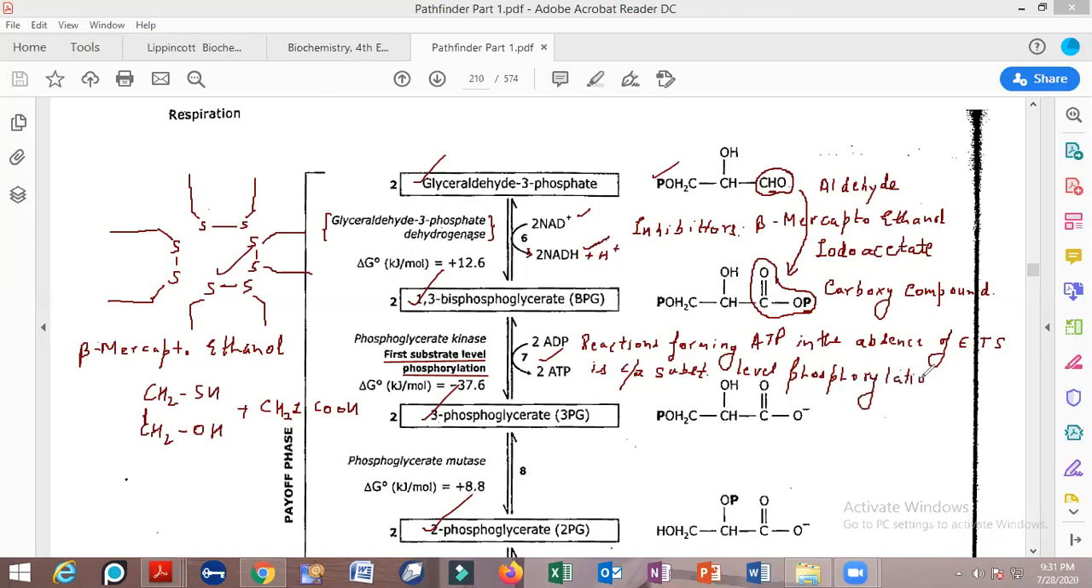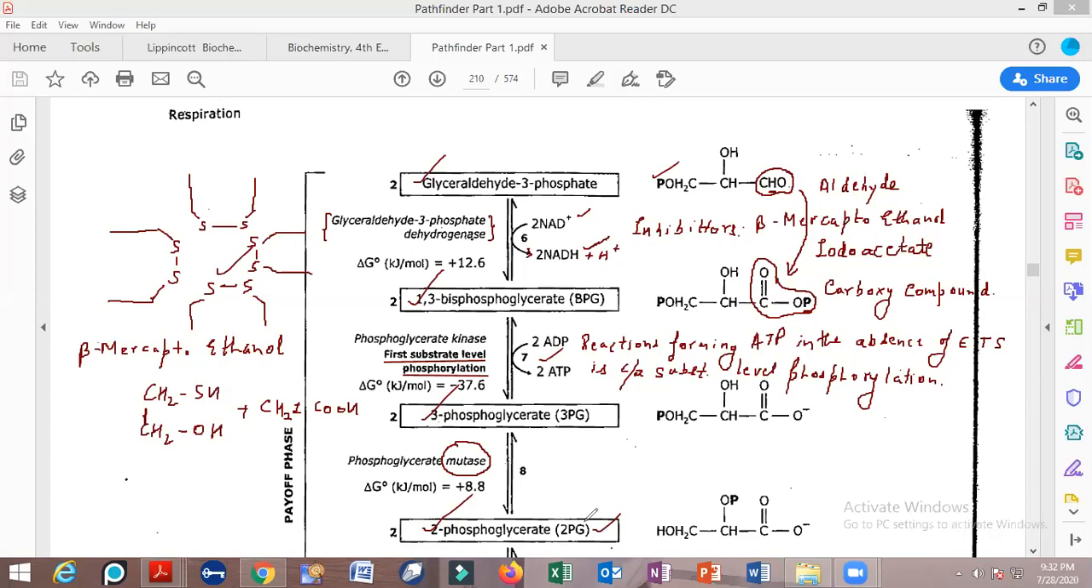This is referred to as substrate level phosphorylation. It will lead to the formation of 3-phosphoglycerate. Now the enzyme that is going to function here is referred to as mutase. Mutase will transfer this phosphate molecule from the 3rd carbon atom to the 2nd carbon atom and will lead to the formation of a compound that is referred to as 2-phosphoglycerate.